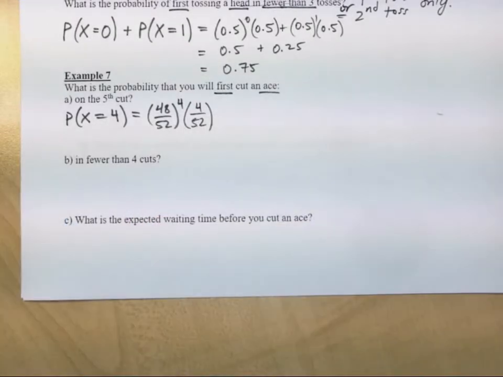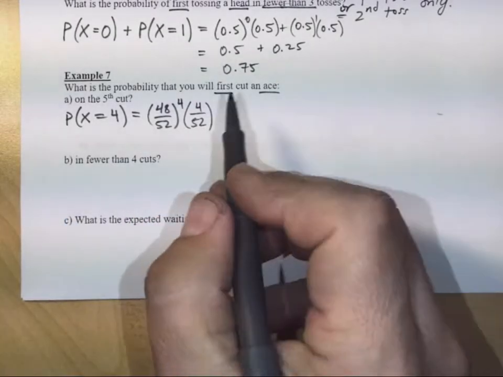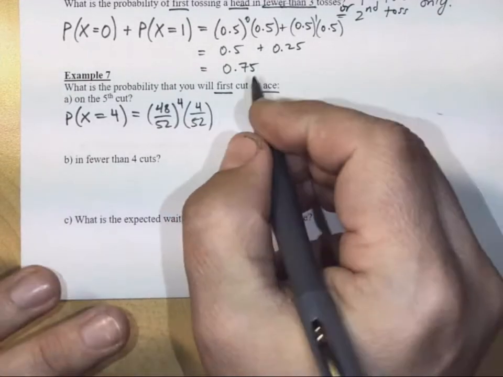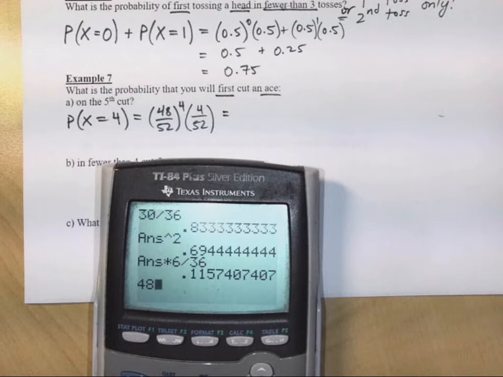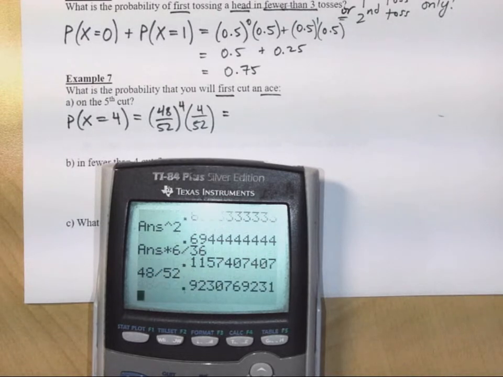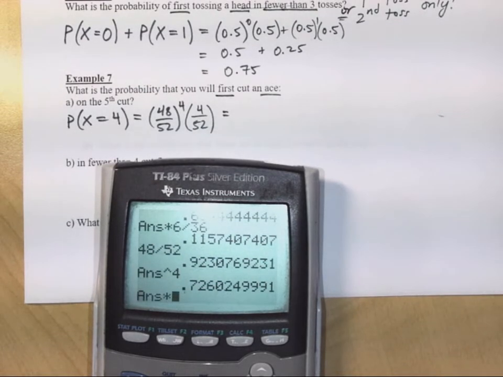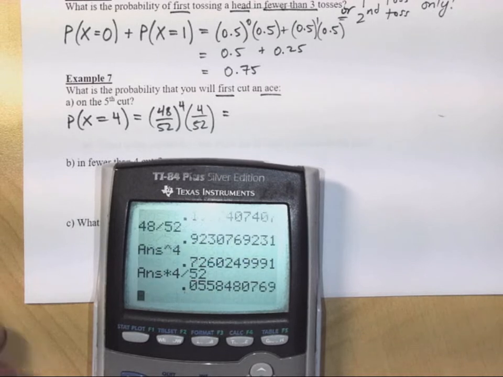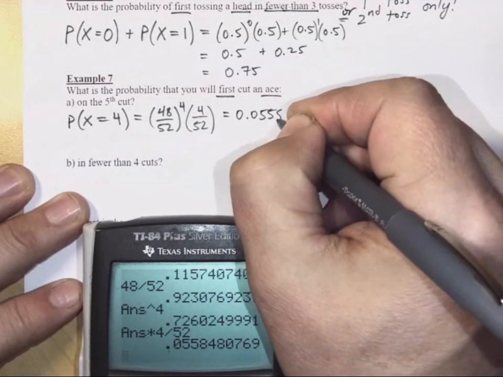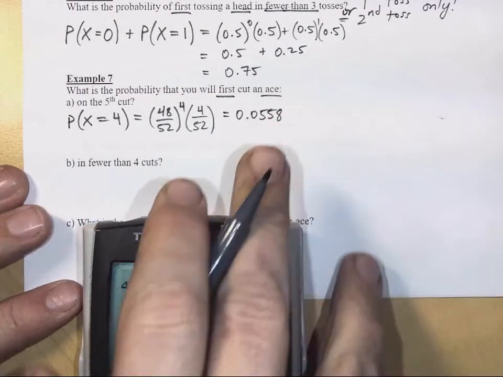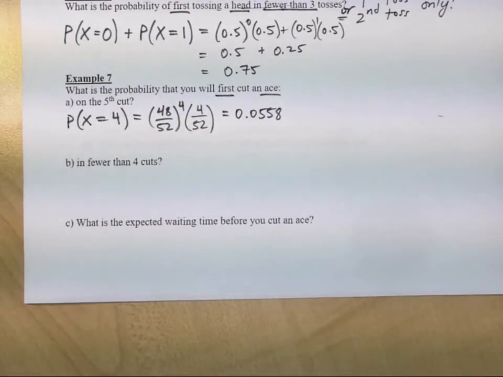There's a 4 in 52 chance of cutting an ace on the 5th try. Altogether, that answer is 0.0558 or a 5.58% chance of that happening.